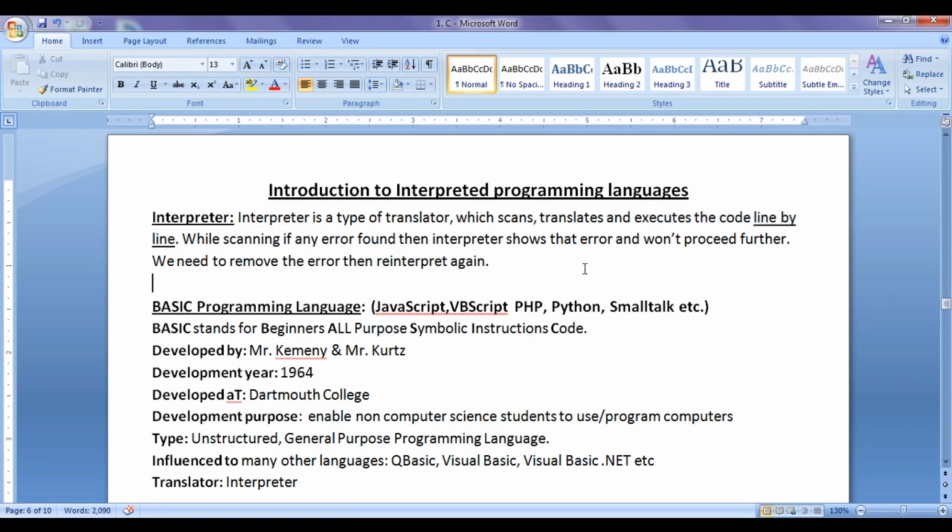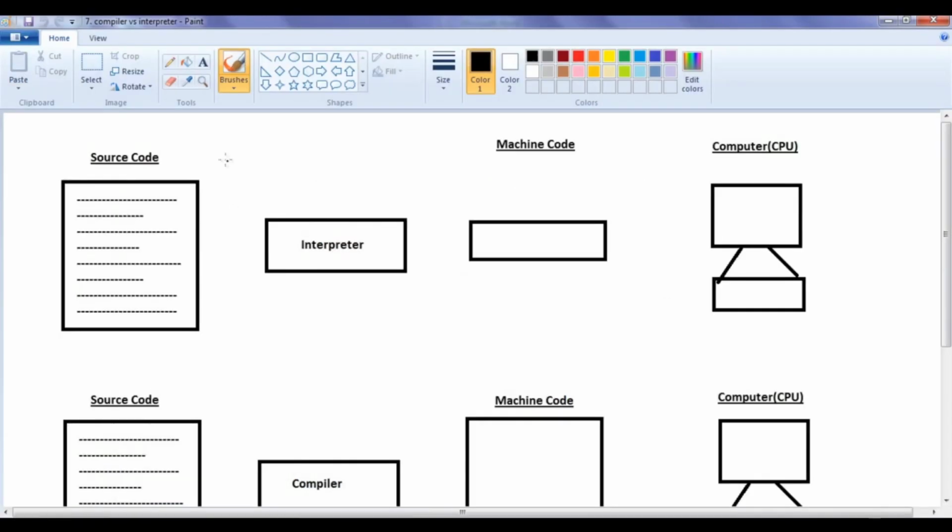If you remember, the assembler used to translate the entire assembly-level language code to machine-level language code, and then the machine used to execute that translated machine code. Whereas here, the interpreter works a little differently. It scans, translates, and executes the code line by line. Let's discuss it here. If you have source code written in any interpreted programming language, the interpreter takes the first line of the code as an input.